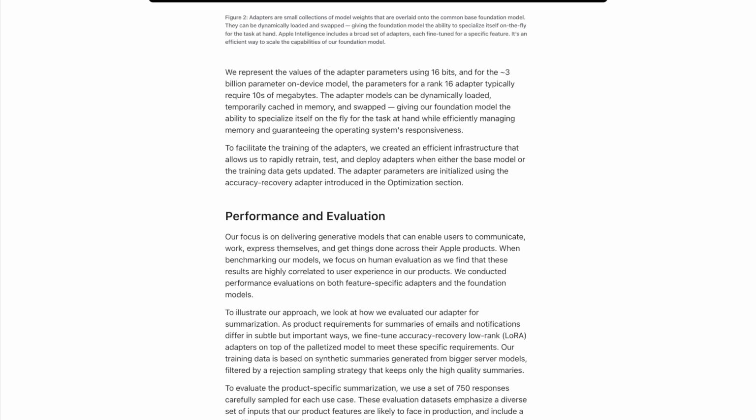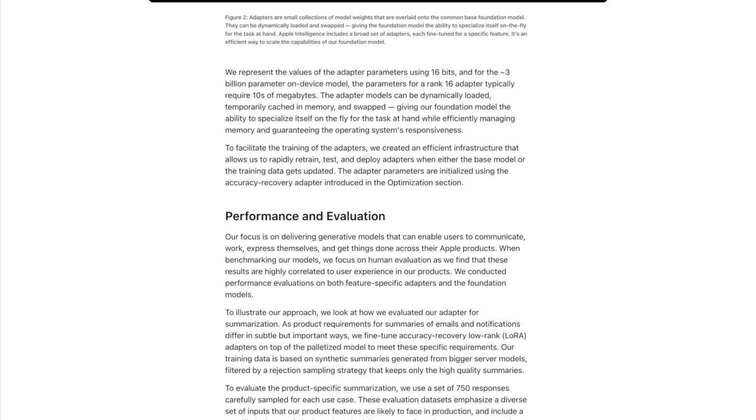We represent the values of the adapter parameters using 16 bits, and for the 3 billion parameter on-device model, the parameters for a rank 16 adapter typically require tens of megabytes. The adapter models can be dynamically loaded, temporarily cached in memory, and swapped, giving our foundation model the ability to specialize itself on the fly for the task at hand while efficiently managing memory and guaranteeing the operating system's responsiveness.